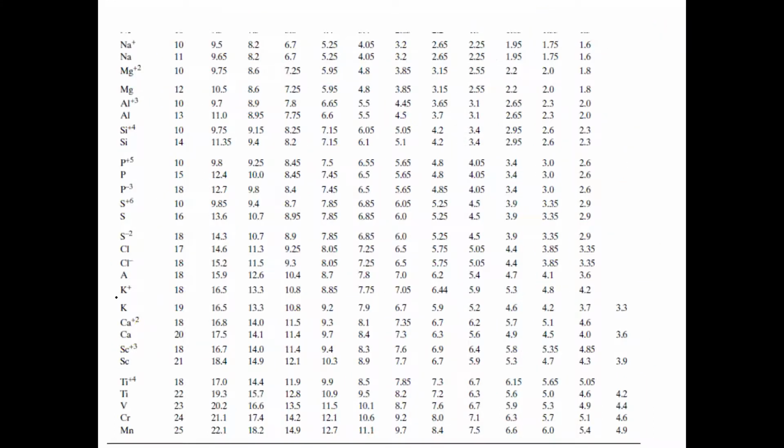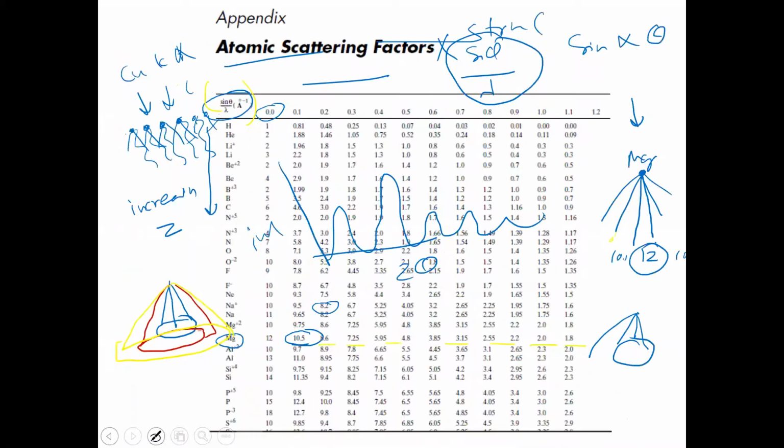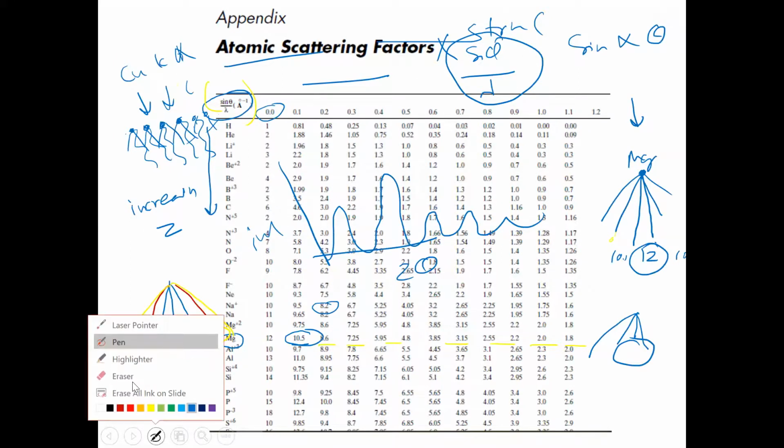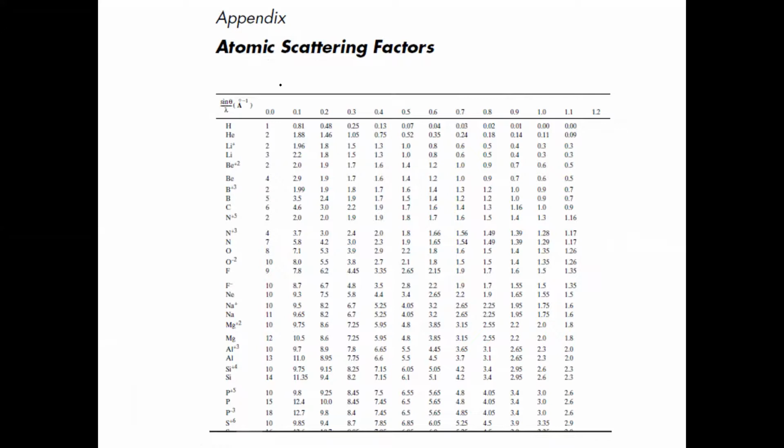Yes, sir. So anybody, Dr. Bhavna? Sir, what is the name of these values? Is there any typical name? Yeah, this is called the atomic form factor, atomic scattering factor or form factor, you call it. They are two different names, but they are the same.